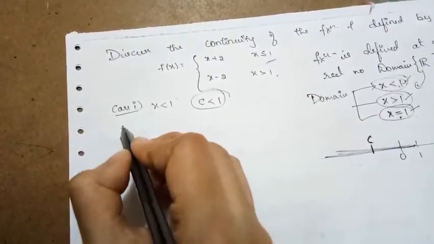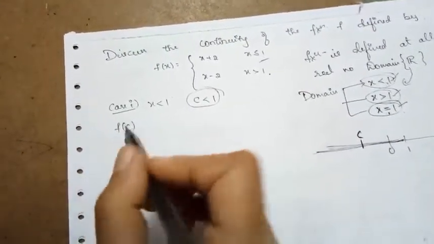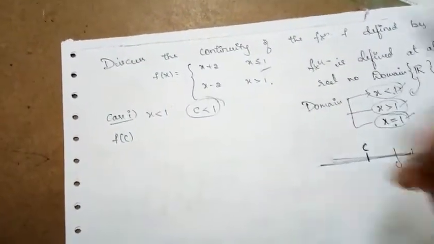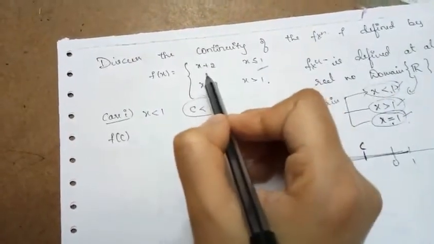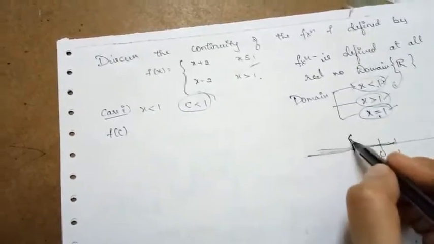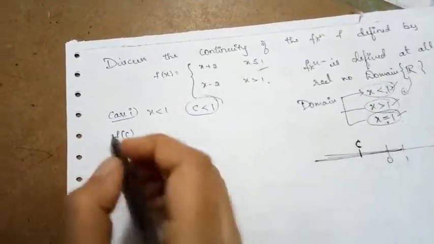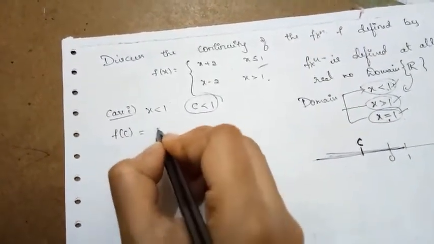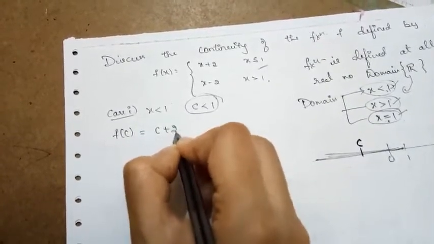Clearly, what is the function value of c? If we choose any number which is less than 1, the function is x plus 2. So I choose that point c which is less than 1. What is the function value? f of c is equal to c plus 2.